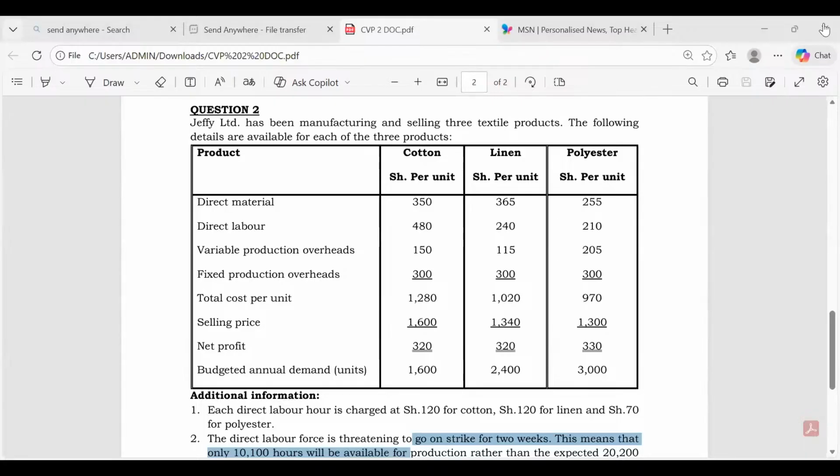Understood now. Very good. So kindly share the screen with the fixed cost working. What about fixed cost? Let's look at fixed cost.